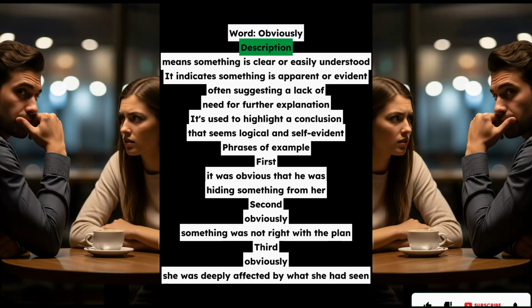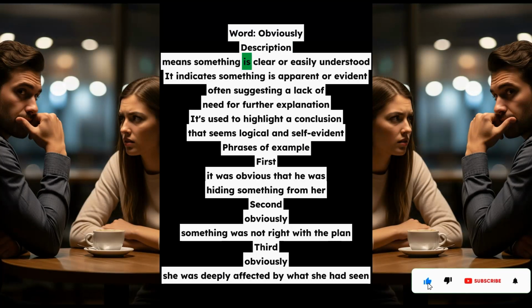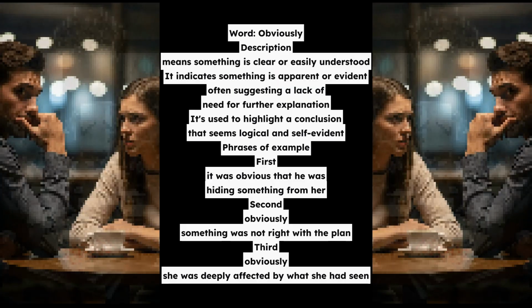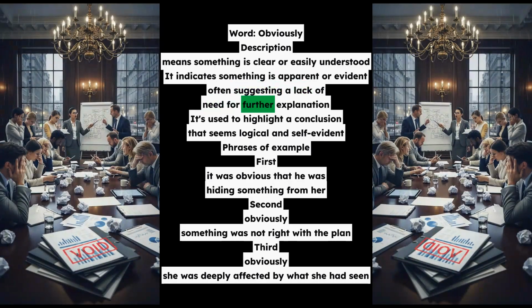Phrases of example. First, it was obvious that he was hiding something from her. Second, obviously, something was not right with the plan. Third, obviously, she was deeply affected by what she had seen.